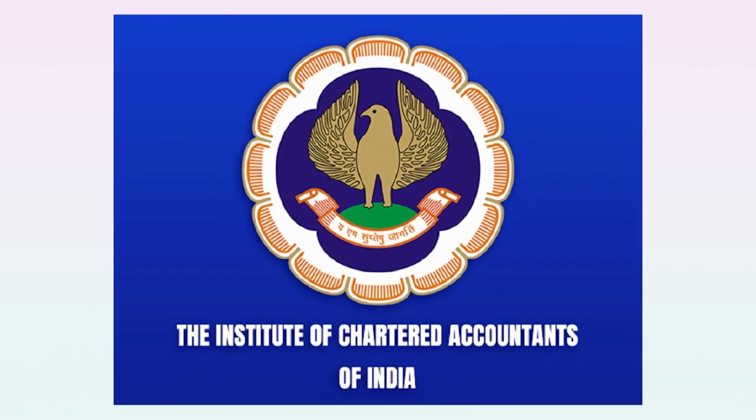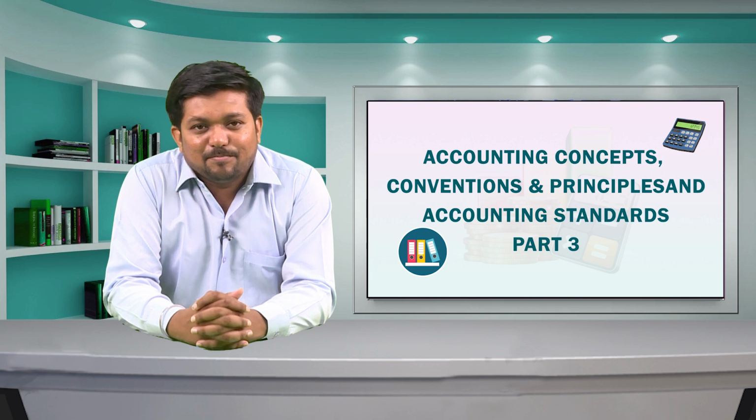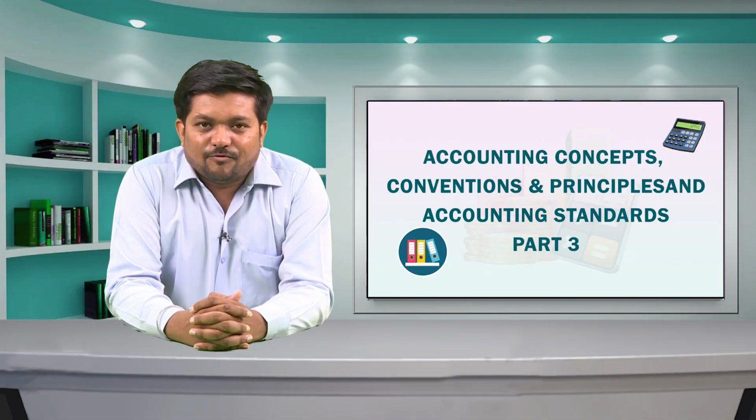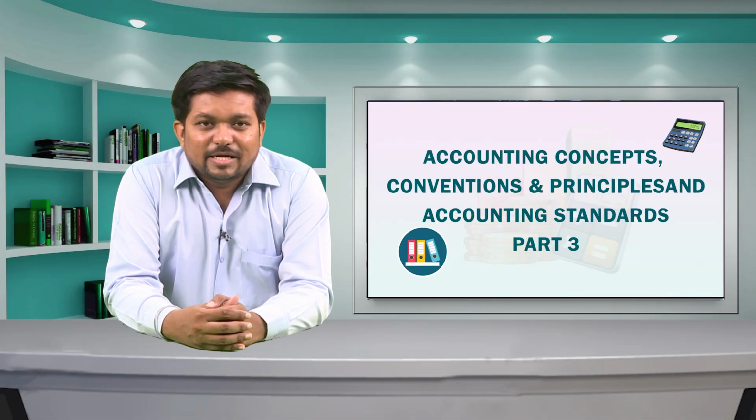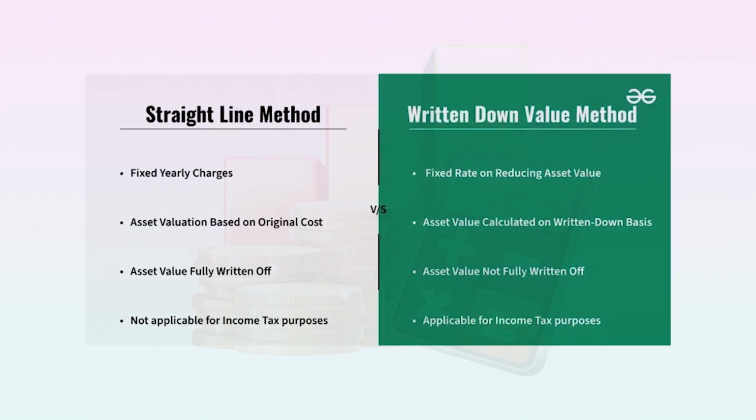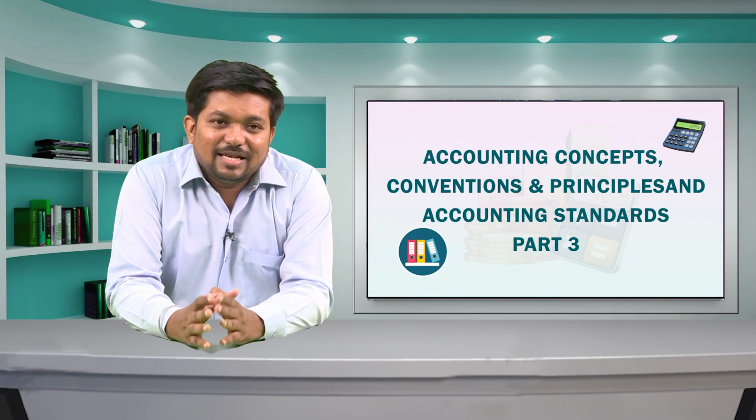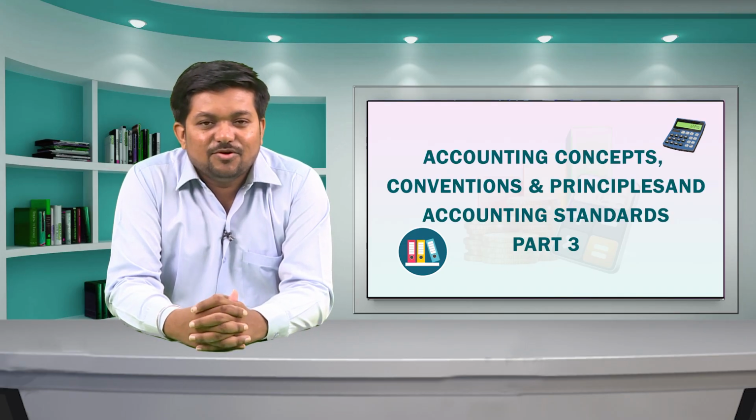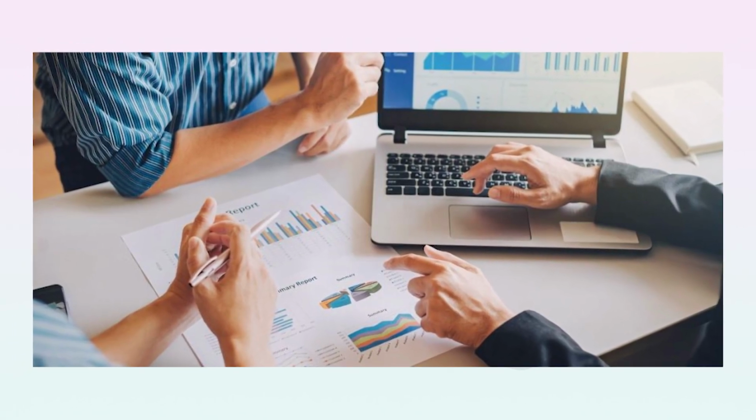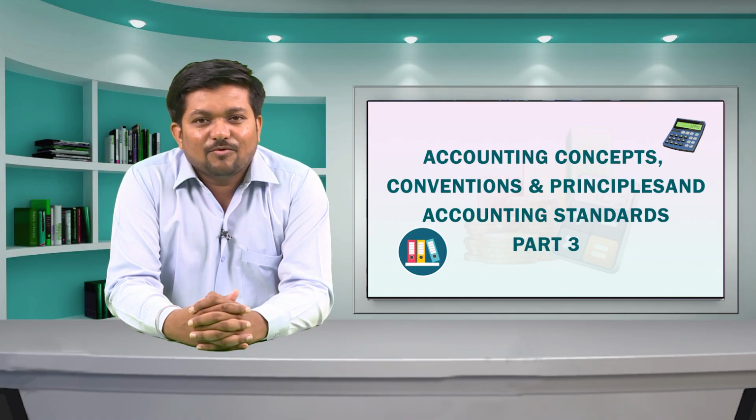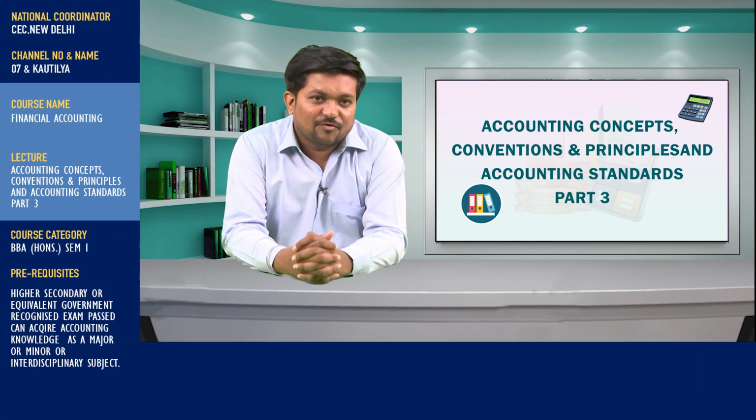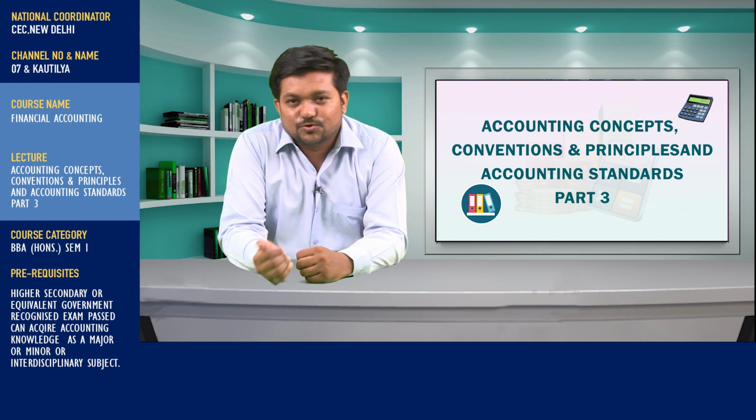According to ICAI, the concept of consistency is applied particularly when alternative methods of accounting are equally acceptable. For example, a company may adopt any of several methods of depreciation such as the written down value method, straight line method, etc. Likewise, there are many methods for the valuation of inventories. But following the principle of consistency, it is advisable that the company should follow consistently over the years the same method of depreciation or the same method of valuation of inventories which is chosen.